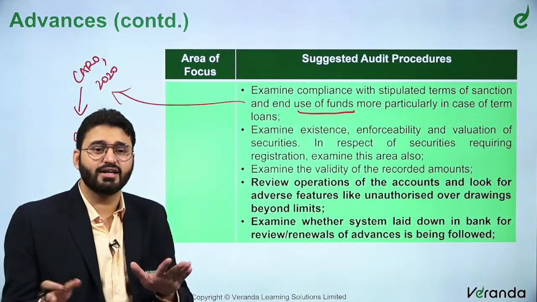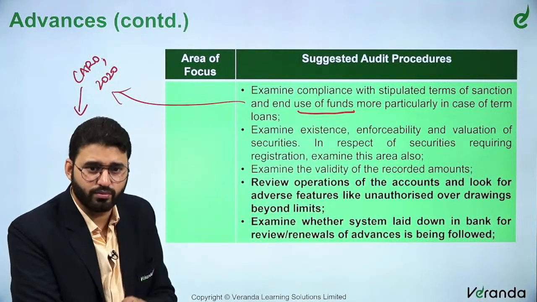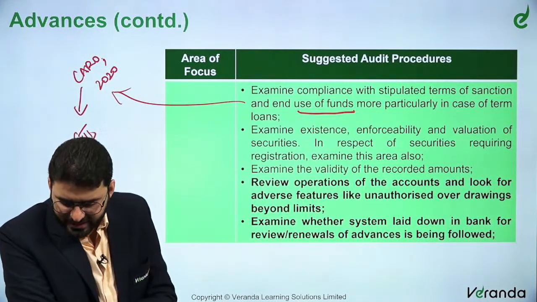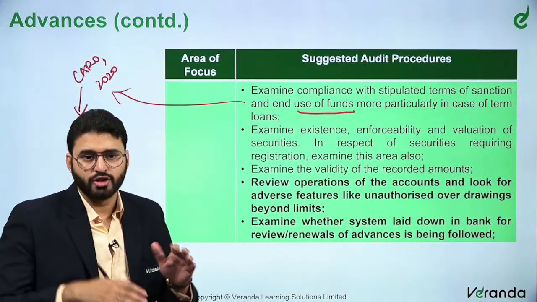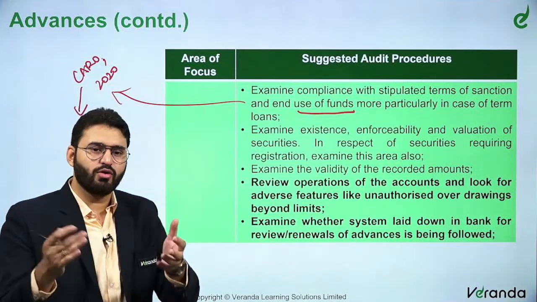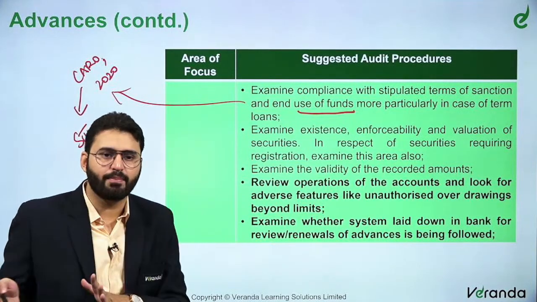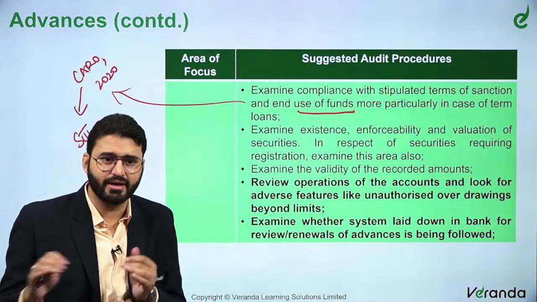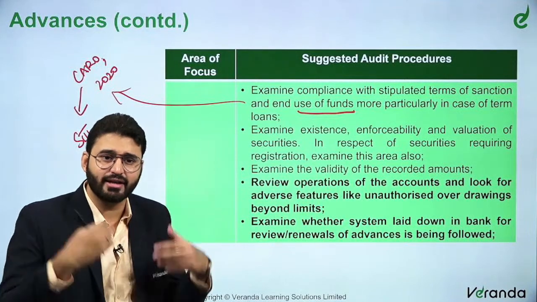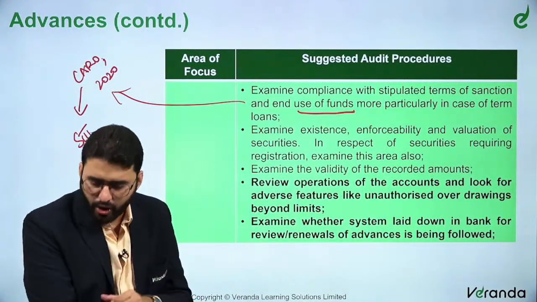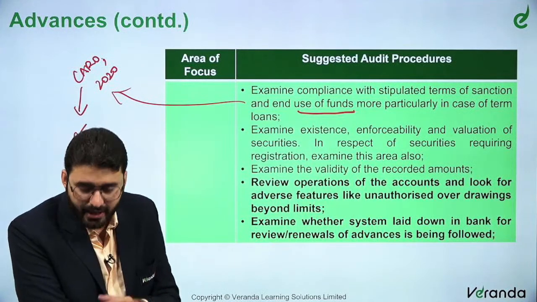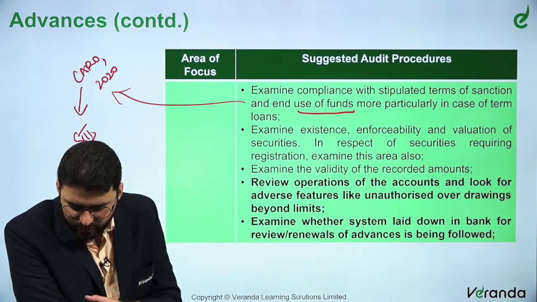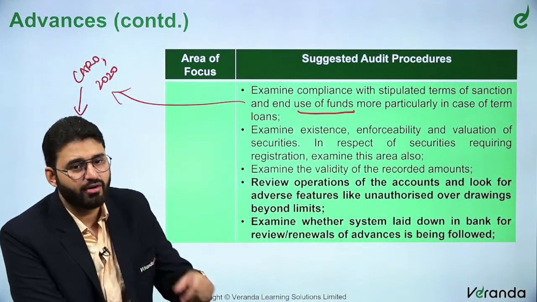Now all these are internal controls which the bankers will have to do before giving a loan. Examine the validity of the recorded documents, review operation of the account, very important, operation. So once you give a loan, you have to keep reviewing and monitoring the operations: how it is happening, is it completely silent, is there a repayment coming, right? Review operation of accounts and look for adverse features like unauthorized overdrawings beyond limit. Examine whether the system laid down in the bank for review or renewals of advances is being followed.